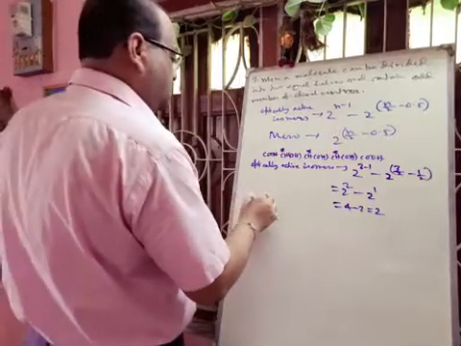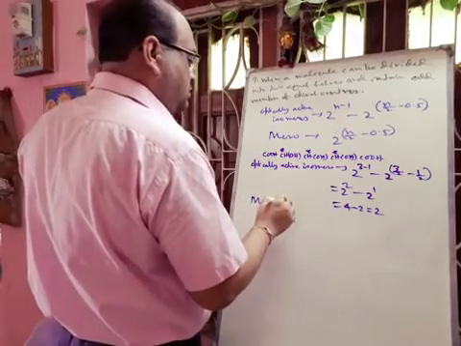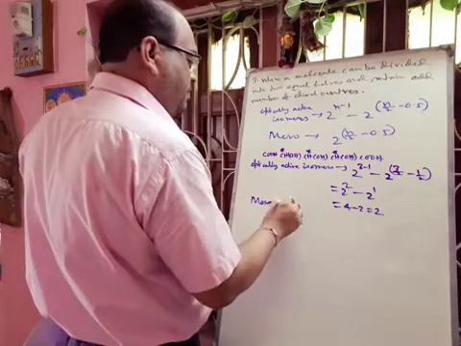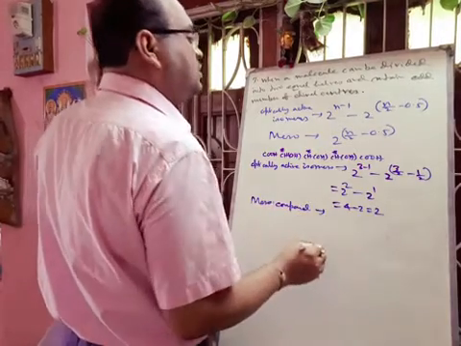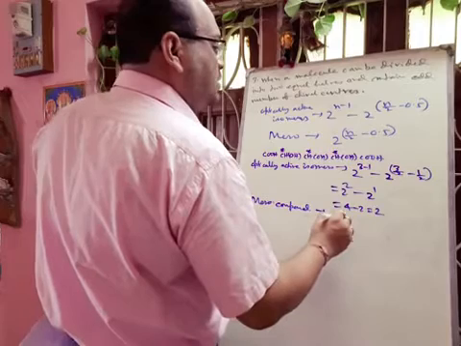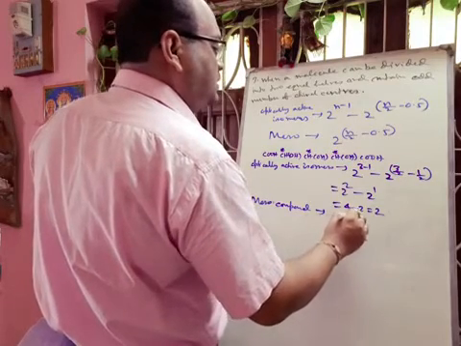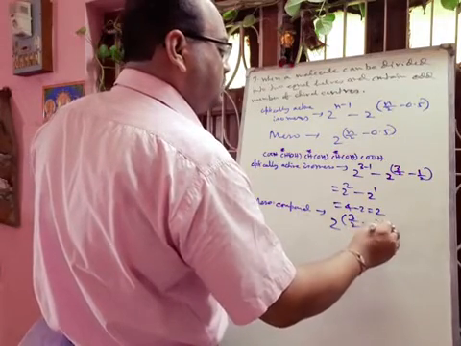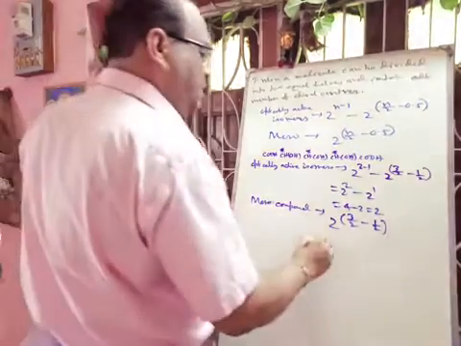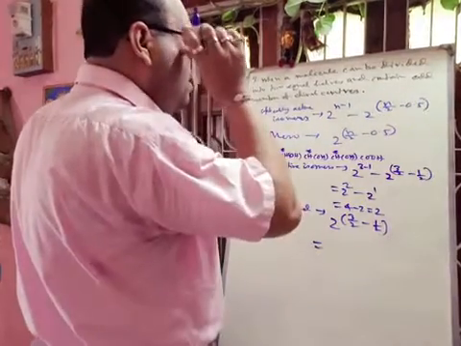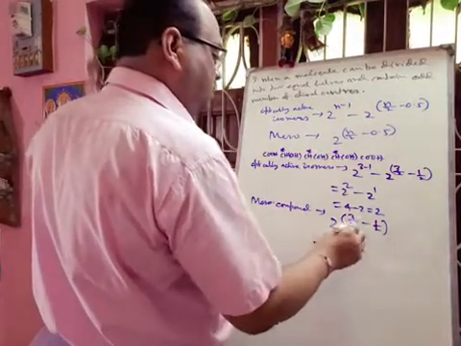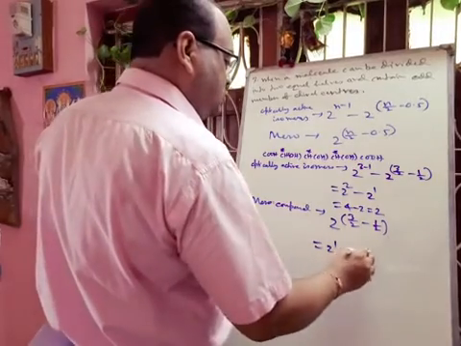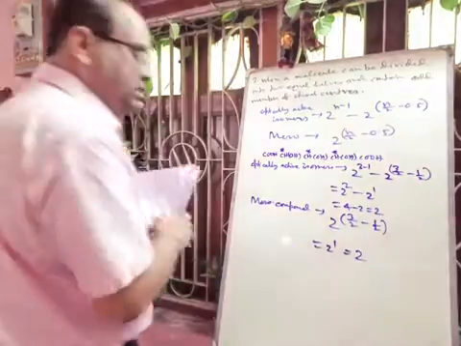And meso isomers or meso compounds will also be 2 to the power 3 by 2 minus half, coming 2 to the power 1. That is 2. Now we will draw the structure, then you can understand.